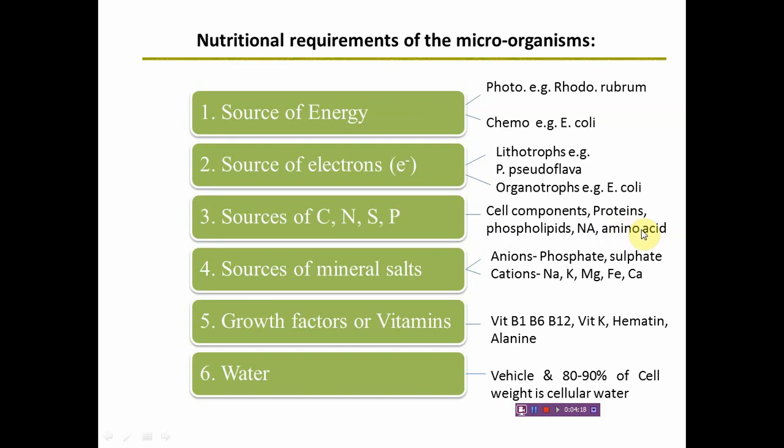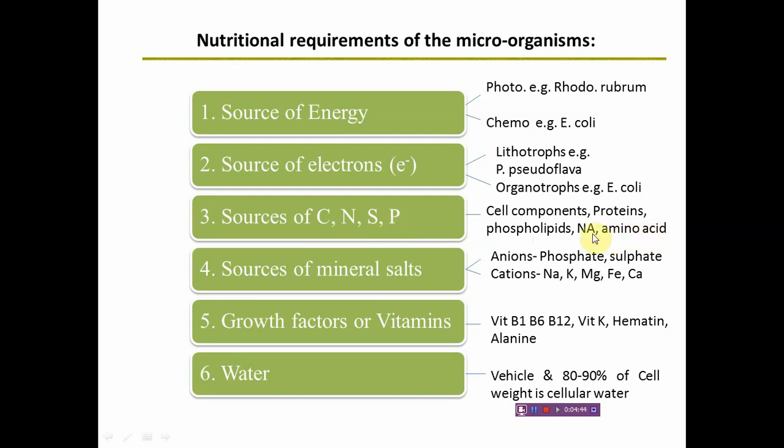For example, phosphorus is a major component of the bacterial cell membrane. Phosphorus is present as a key component in membrane phospholipids, and that is why for the synthesis of phospholipids the cells require a phosphorus source.